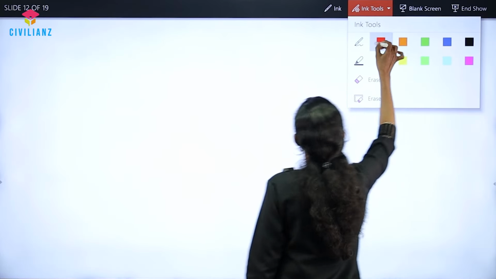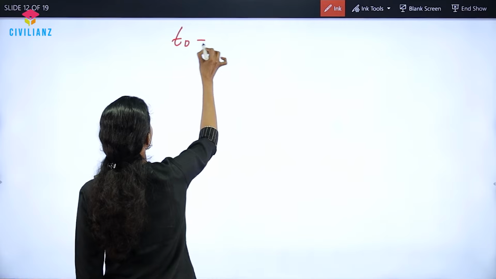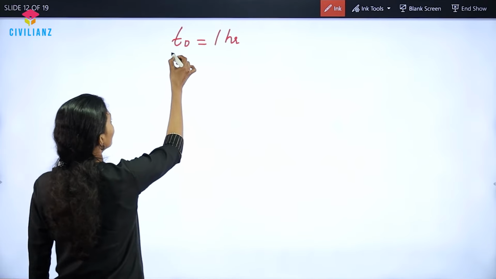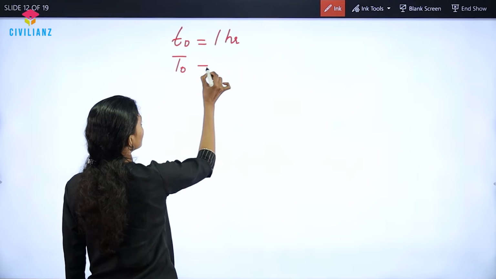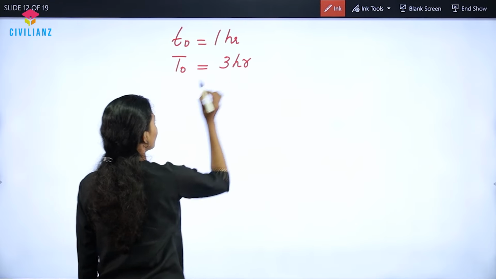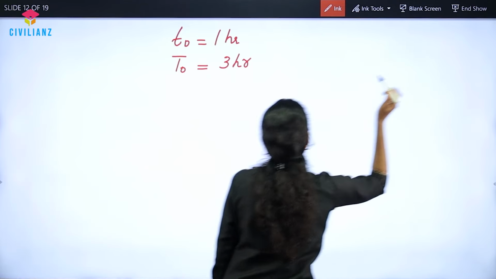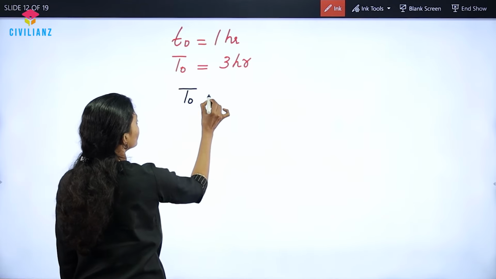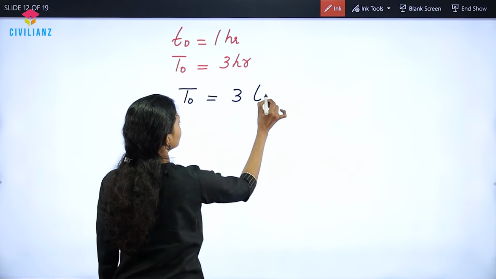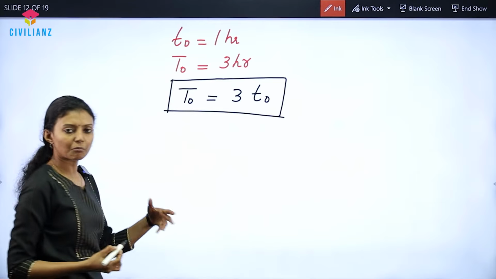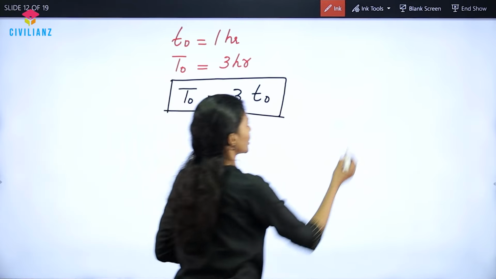So we are given 1 hour unit hydrograph, small t naught is equal to 1 hour. We are asked to find out 3 hour unit hydrograph denoted by capital T naught. So let us derive a relation between the both. Capital T naught is equal to 3 times small t naught, that is, it is a multiple, 3 times the multiple of small t naught.